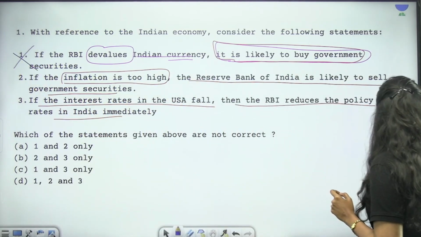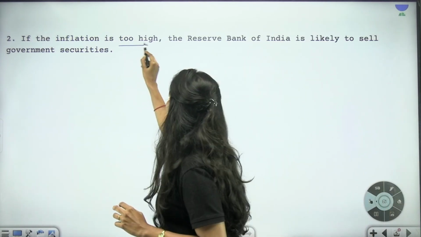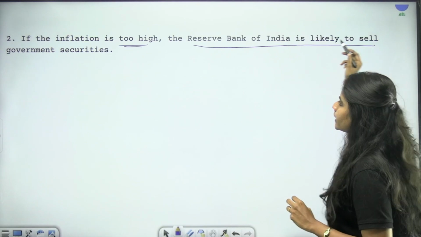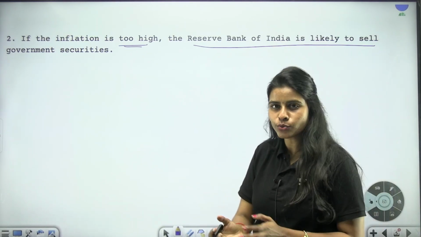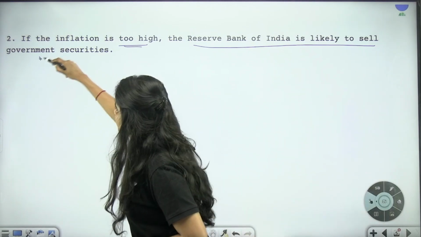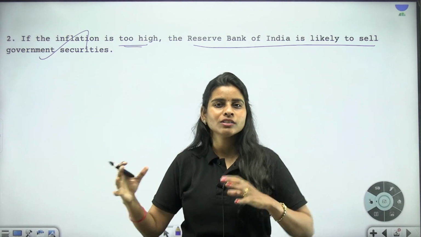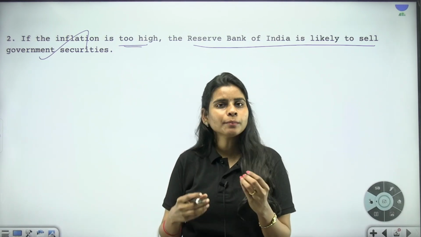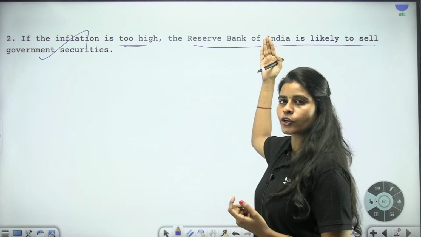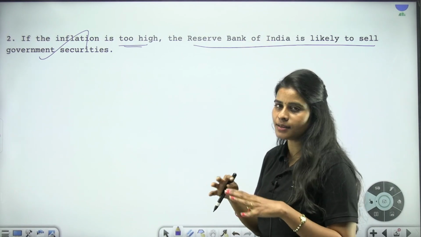Let's try to understand what statement 2 says here. If the inflation is too high, the Reserve Bank of India is likely to sell government securities. It is very simple, which we just saw a few seconds before, right? So this statement is correct. Whenever there is inflation, even without thinking about devaluation or revaluation, the RBI can just sell the government securities and absorb the excess liquidity that is there in the market.